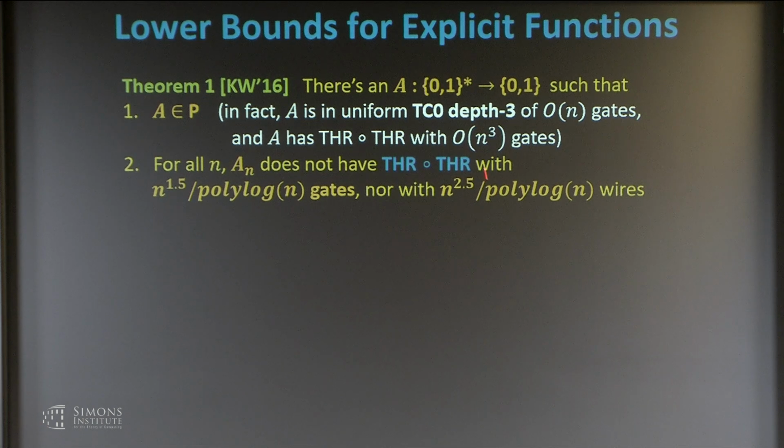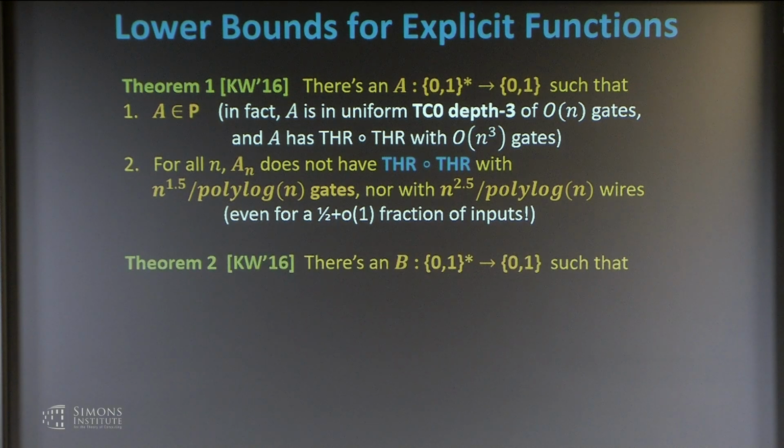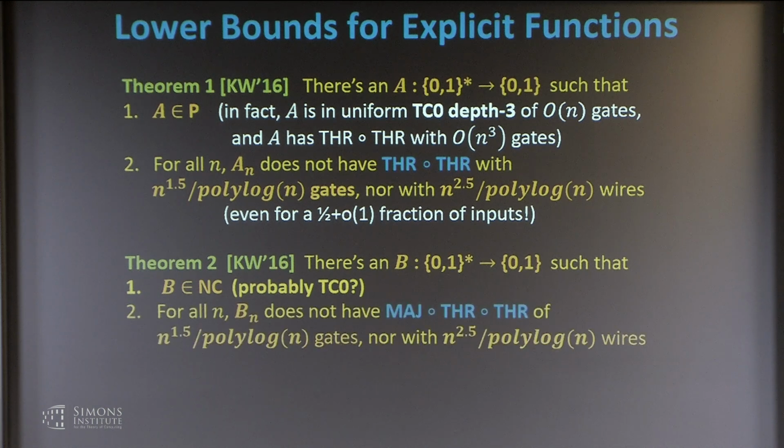So there's still a gap: what is the threshold complexity of this function? But the main thing is that this is nonlinear and this is superquadratic. It holds even for some sort of average case. The next theorem we show holds for depth 3 TC0, so majority of threshold, in fact. We show there's a function that's computable in NC, probably in TC0, though I didn't actually check. But we can show it doesn't have majority of threshold circuits of roughly similar parameters. So we get to throw a majority on top of this function here.